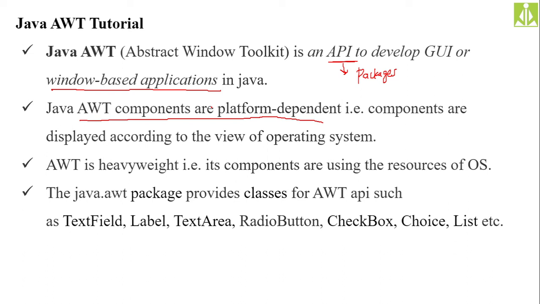We are studying the pure version of Java, the Java as it is developed by Sun Microsystems people, or by the Oracle people. But when you go to the working environment, the organization environment, they will mold this pure Java, in the sense they will add their flavor to it. They will create their own packages, their own classes, their own variables. Simply to say, they are going to have their own frameworks. Whatever we are studying here is also a framework only. AWT is a framework, a collection of packages, classes, and many different things.